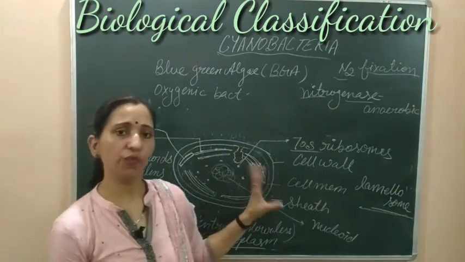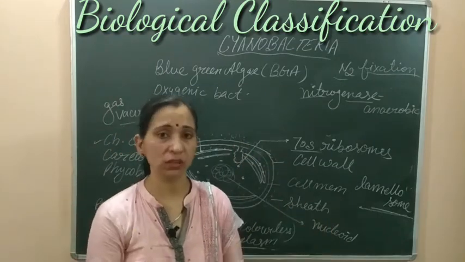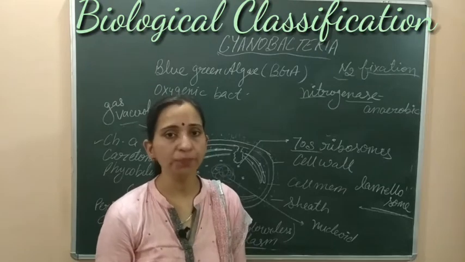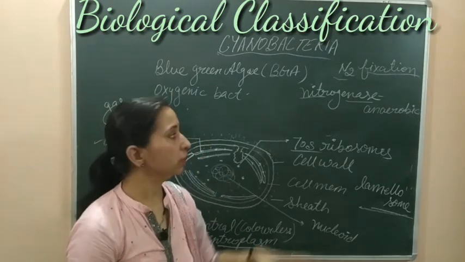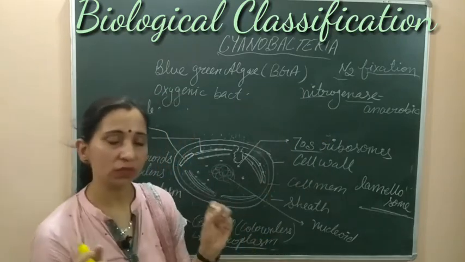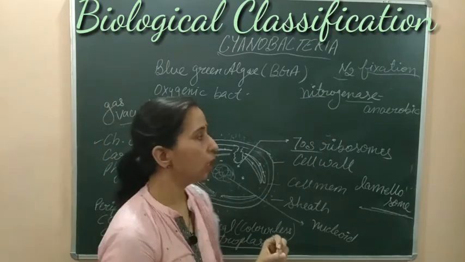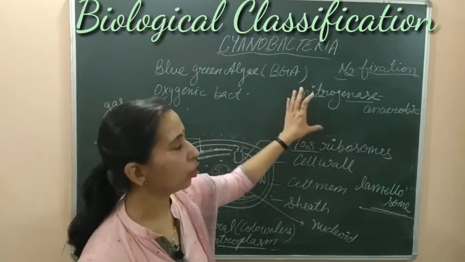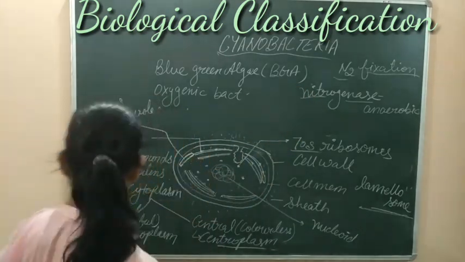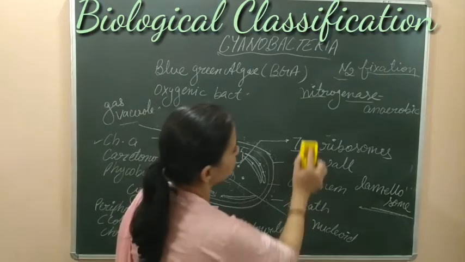These bacteria are photosynthetic and do oxygenic photosynthesis, meaning they release oxygen, so when oxygen is available, how can this enzyme work? But they have some special cells which provide an anaerobic condition where they can easily do nitrogen fixation. So let's see how they do nitrogen fixation.